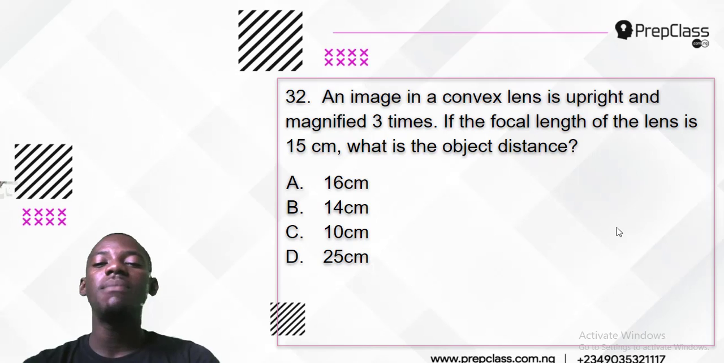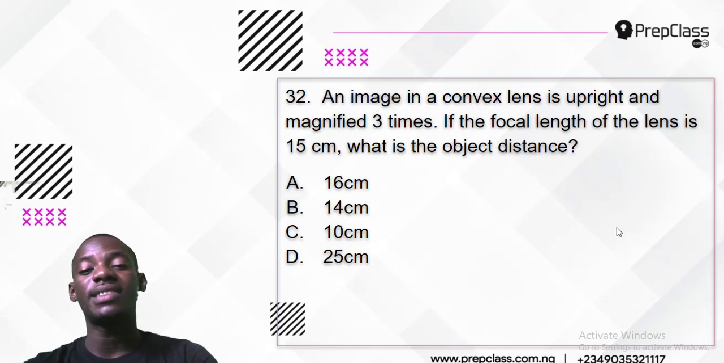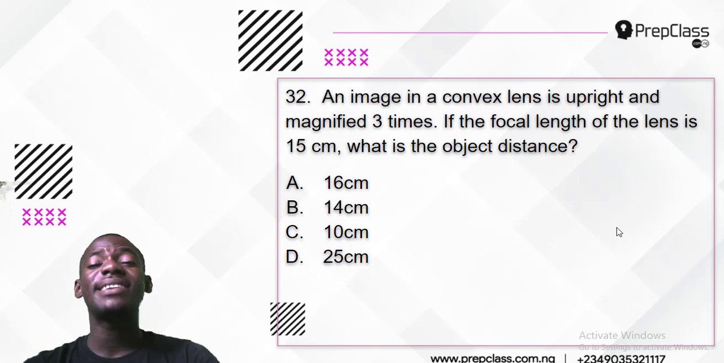Number 32 says an image in a convex lens is upright and magnified 3 times. The focal length of the lens is 15 centimeters. What is the object distance? So it was magnified 3 times.